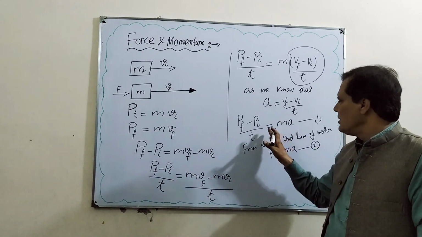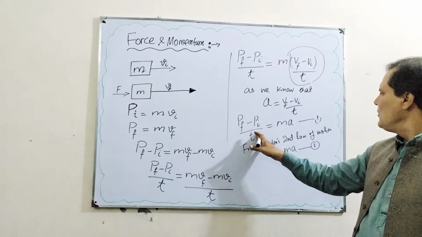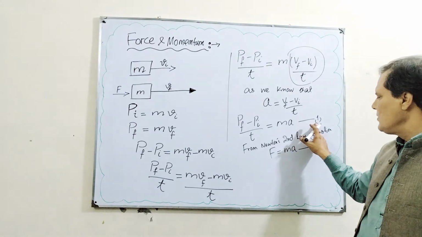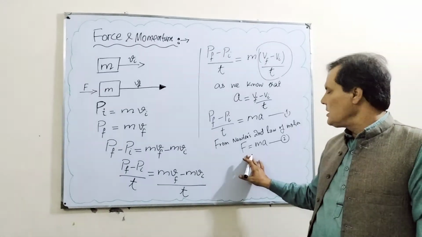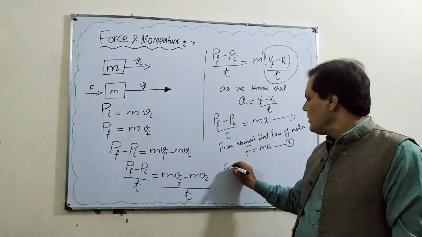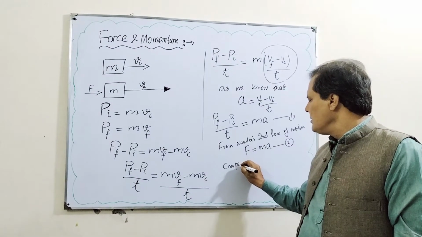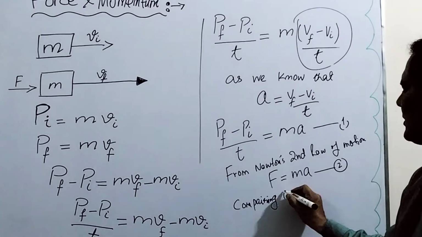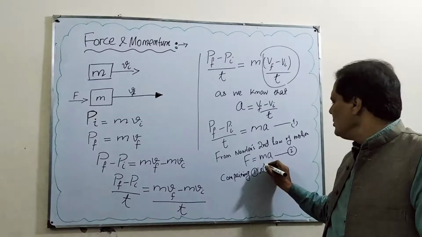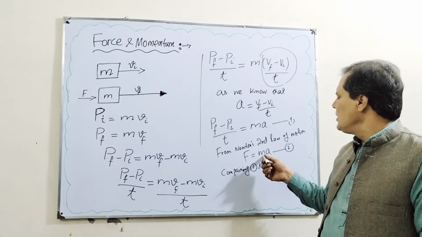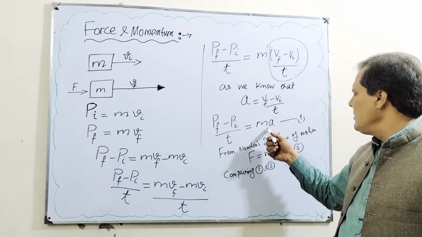So you see that equation number 1 is Pf minus Pi over t is equal to ma. This is equation number 1. And equation number 2 is F is equal to ma. Comparing both the equations, comparing 1 and 2, you see that on the right hand side of both the equations, it's a term ma.